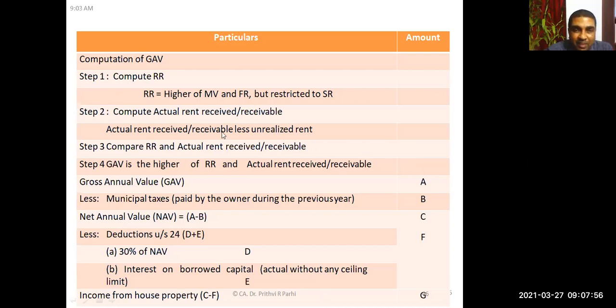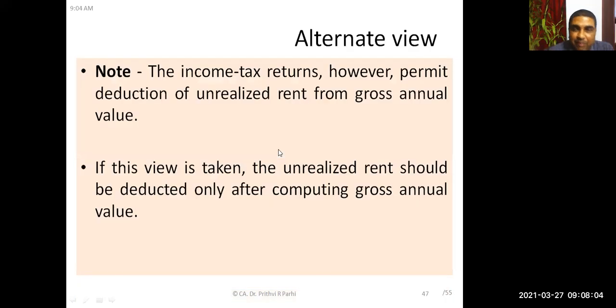You only solve the problem in this format. Unrealized rent should be deducted from the actual rent. There may be some other alternative view that unrealized rent can be deducted from the gross annual value, and this alternative view is permitted in the income tax return itself. So just keep this in mind. If some of you are filing income tax return, you may find this.